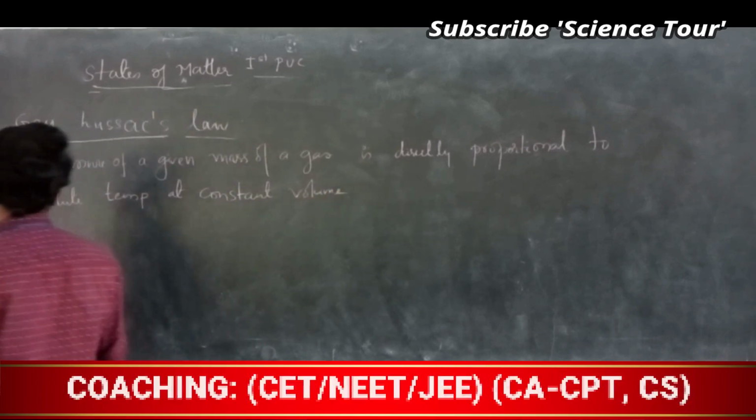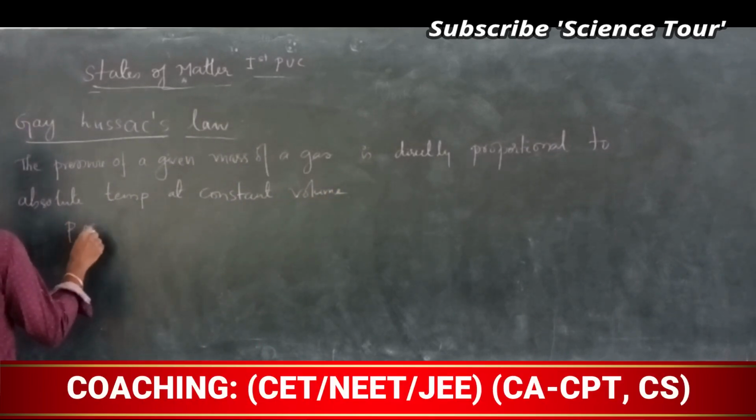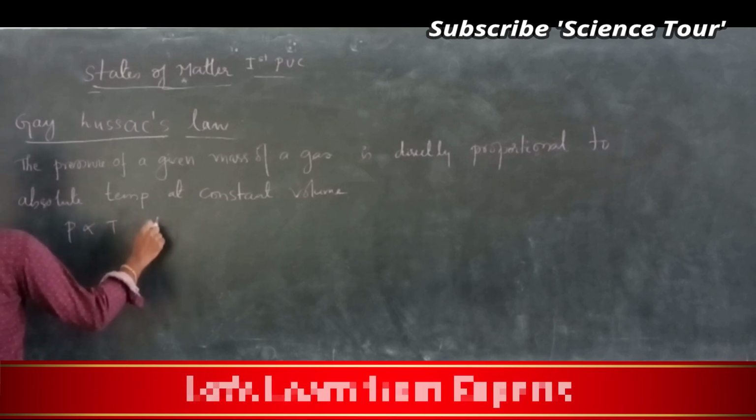My dear students, it's very simple. P is directly proportional to T at a constant volume.